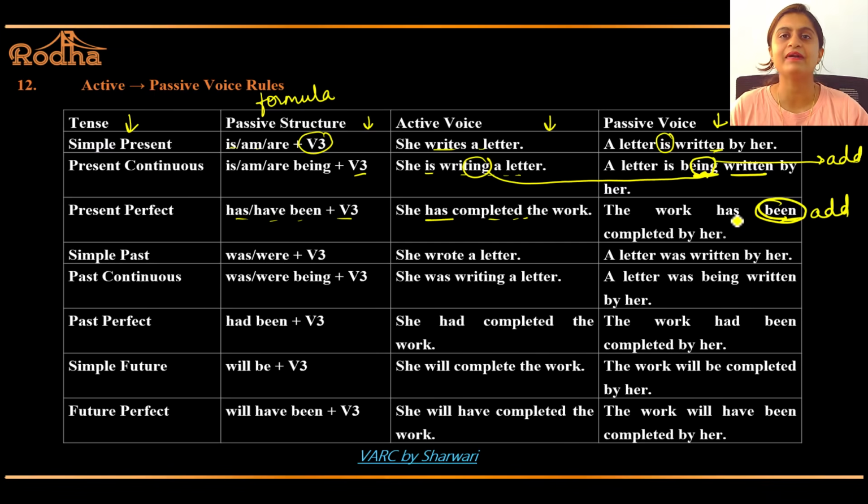See here, continuous, being. And perfect, again been is added. Clear? So remember it like this. Continuous tense passive voice, being should be added. Perfect tense passive voice, been should be added. That's it.